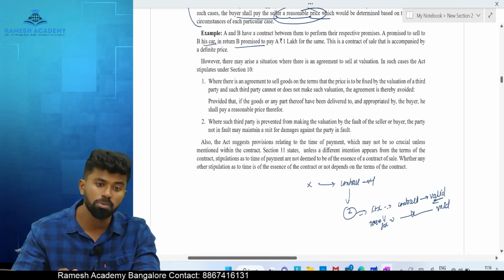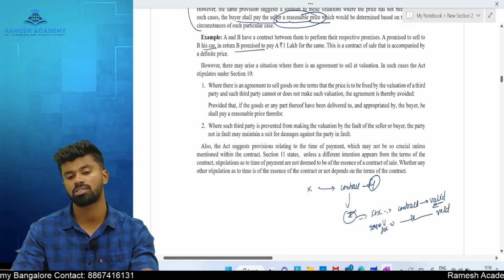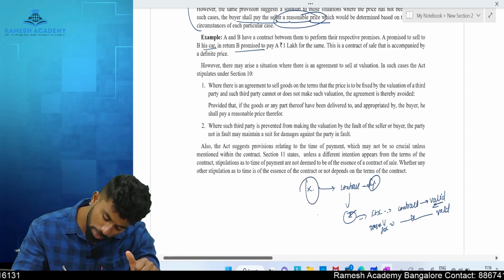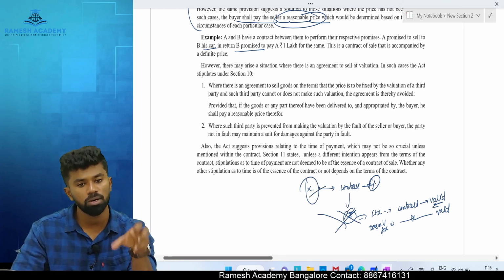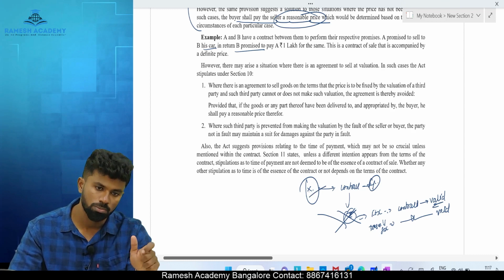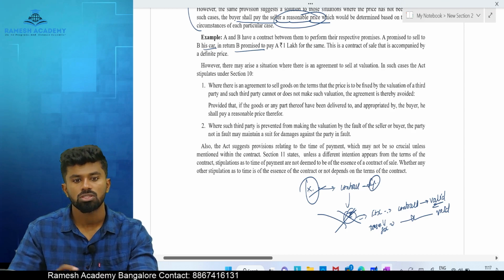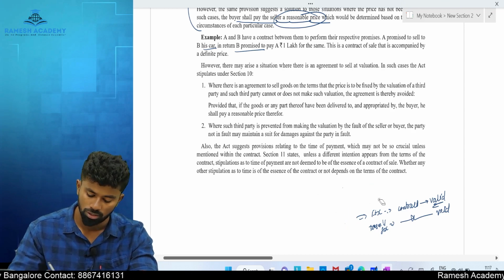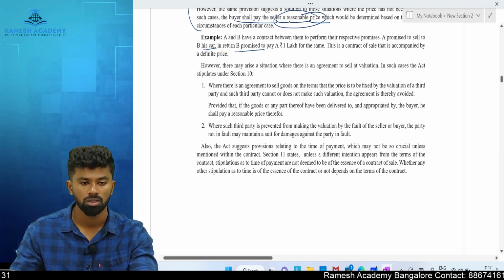If one party prevents, let's say Y prevents Z from fixing the price, then Y shall compensate X. The contract is still void, but Y shall compensate X. Or if X prevents Z from fixing the price, then X shall compensate Y. Whoever prevents the third party from fixing the price shall compensate the other party. So this is about fixation of price at a valuation done by a valuer.